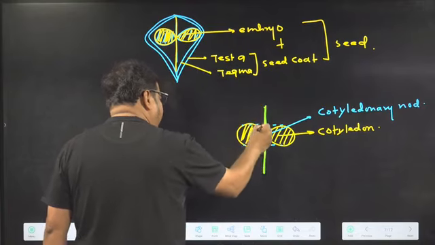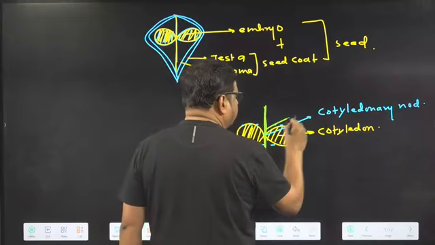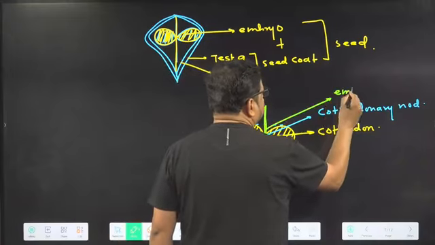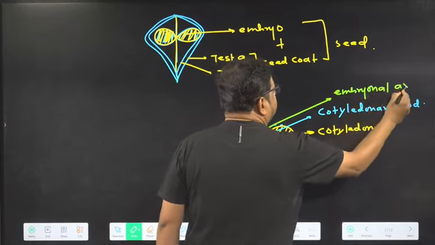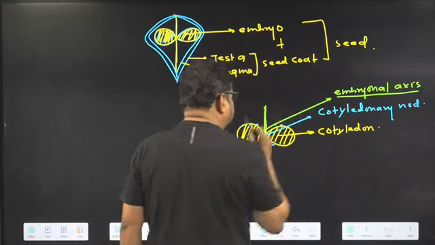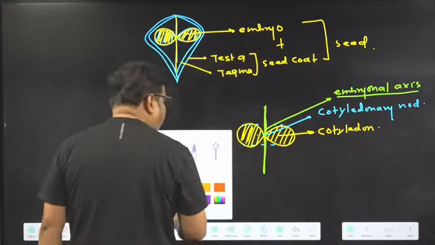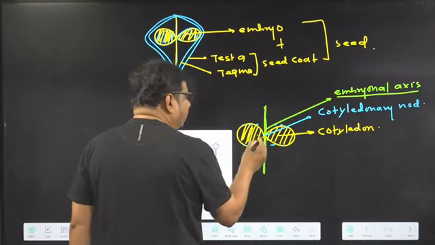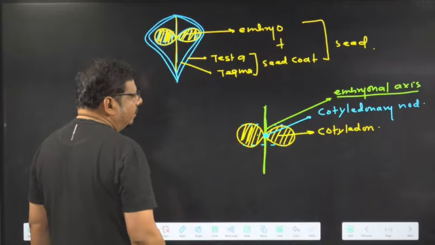This straight line you are finding, right? It is called the embryonal axis. So cotyledons join the embryonal axis at which part? Cotyledonary node.